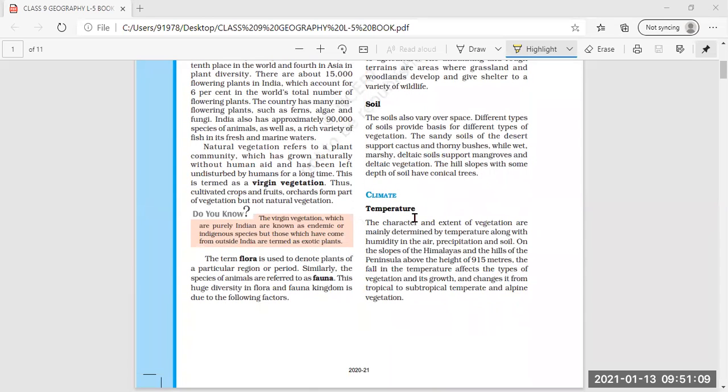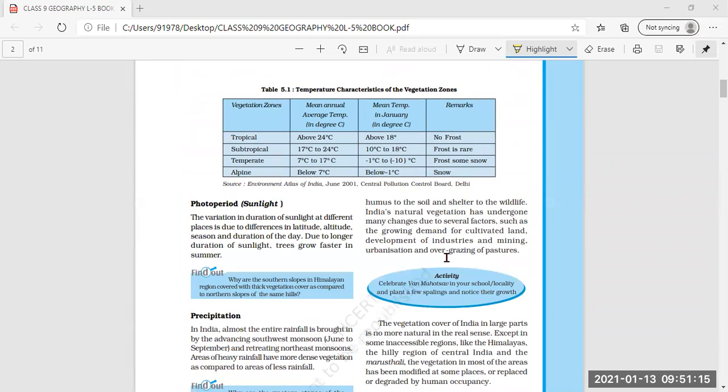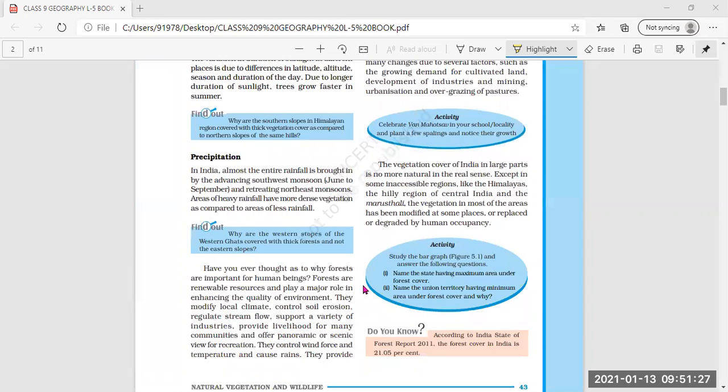Plus, next we will read about the climate and understand how temperature, sunlight, and precipitation help in the growth of flora and fauna. Flora means plant life and fauna is animal life.